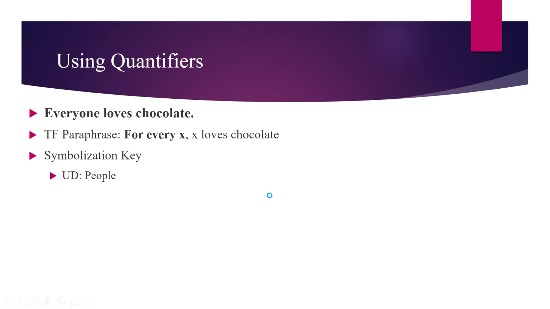So we have the universe of discourse set. Now we need a key for any predicates and any individual constants. Here we don't have any individual constants, and we just have one predicate, loves chocolate, which I'm going to symbolize with the capital C. So the completed symbolization is for every x, x loves chocolate. So you have that upside down A, x, in parentheses and then Cx.